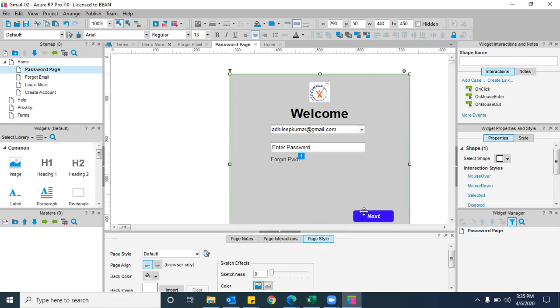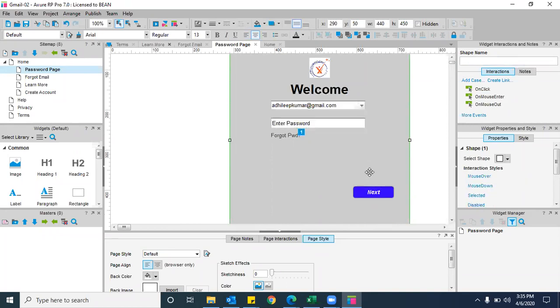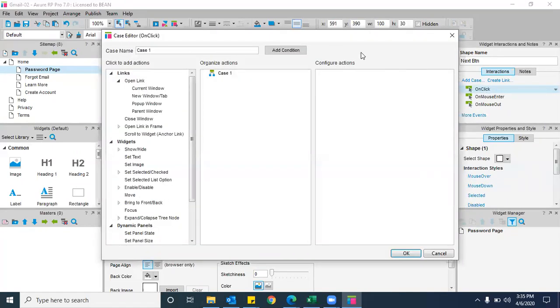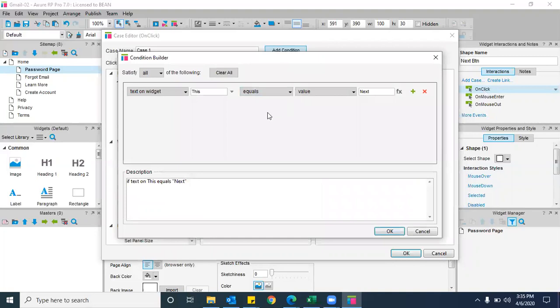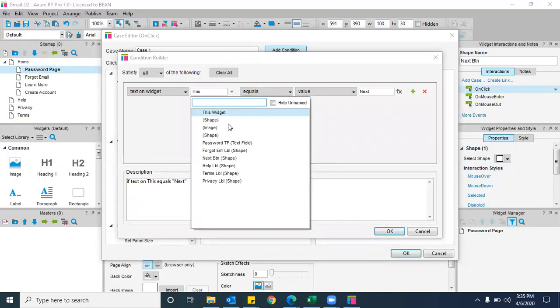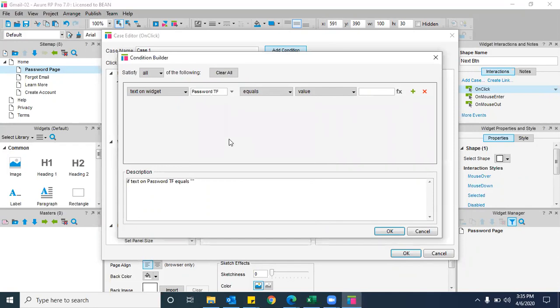Now tell me where I need to apply the condition and how. Click on next, right? First of all, we need to select on click, then add condition, correct? Then text on the password widget, drop down. If you observe, the previous page widgets are not displaying here. I already told you, the previous page links are not possible. Murthy, you asked me that question at the beginning, right? For adding conditions, only the current page widgets are available. Is that clear? Yes, sir.